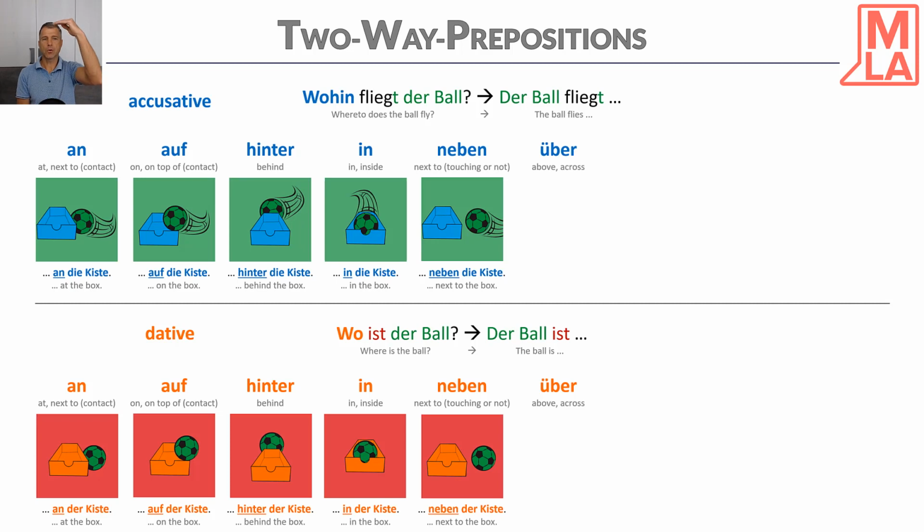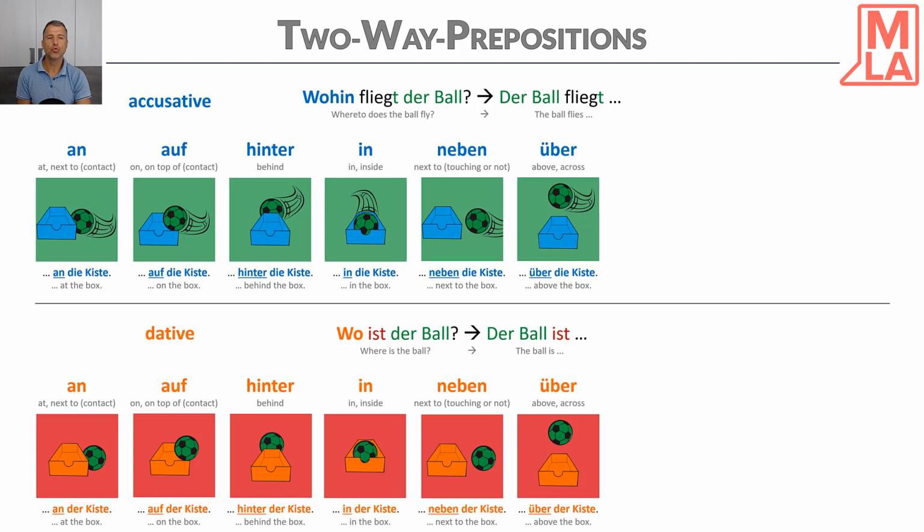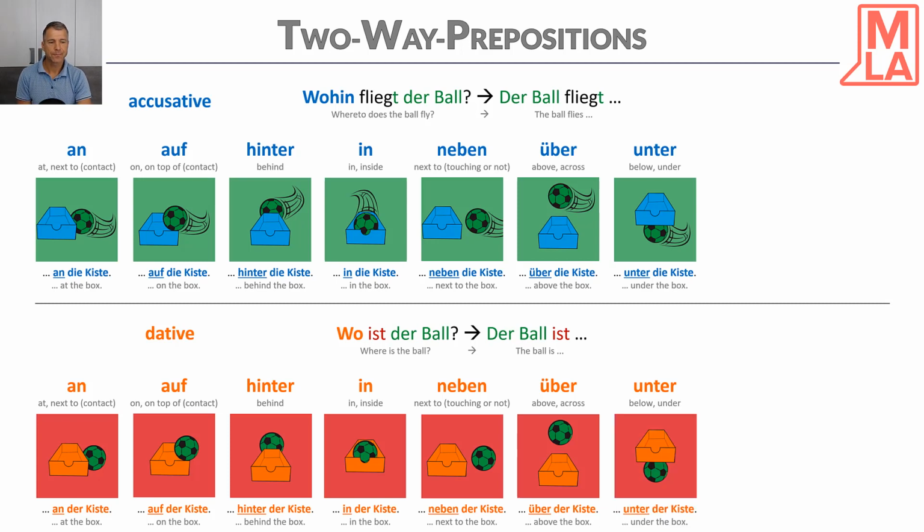Über. Above or across. Wohin fliegt der Ball? Der Ball fliegt über die Kiste. Und wo ist der Ball? Der Ball ist über der Kiste. Over. Or above. Unter. Below or under. Wohin fliegt der Ball? Der Ball fliegt unter die Kiste. Wo ist der Ball? Der Ball ist unter der Kiste.